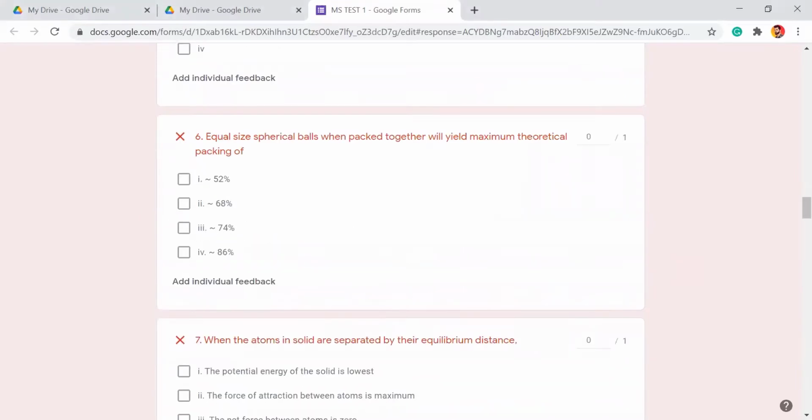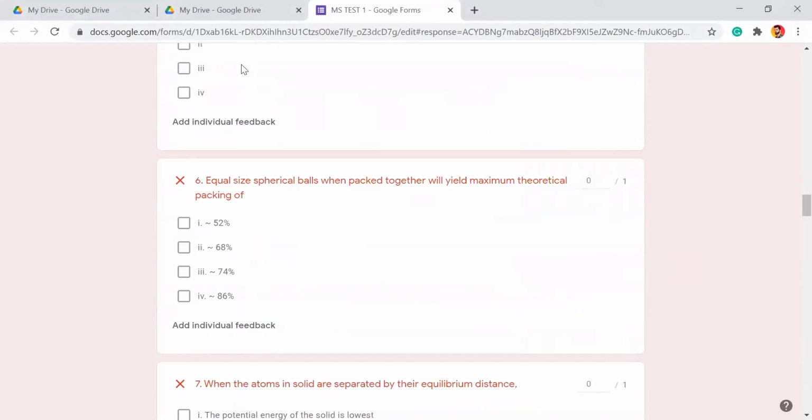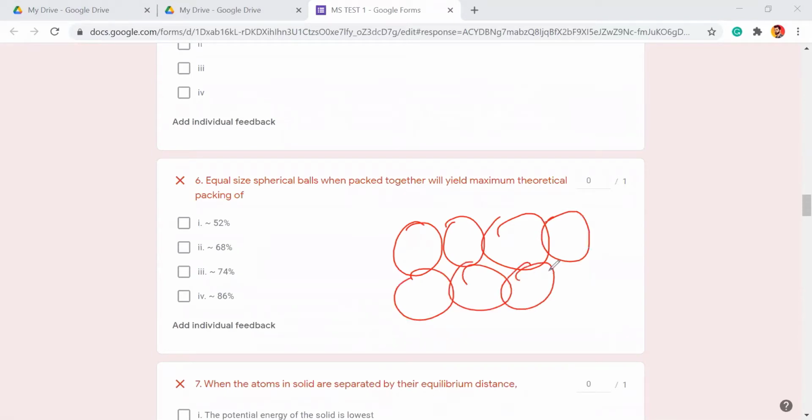Now next, go for the sixth one. I think the sixth one was the easiest one. If you have spheres, doesn't matter what size you are taking, but all spheres of equal size, and you want to pack them as closely as possible, what is the maximum universal limit? After that you must leave a certain void.